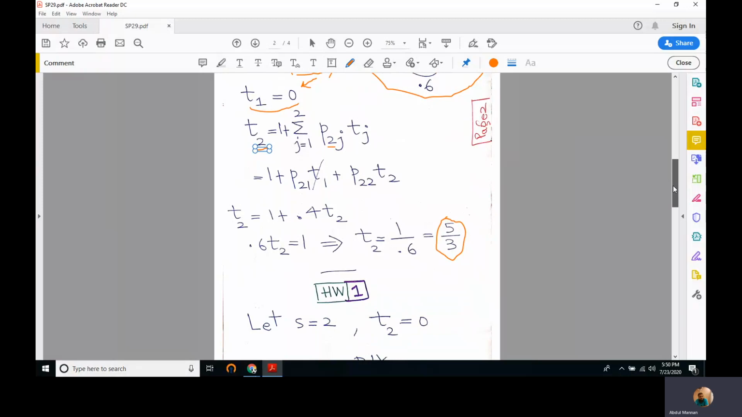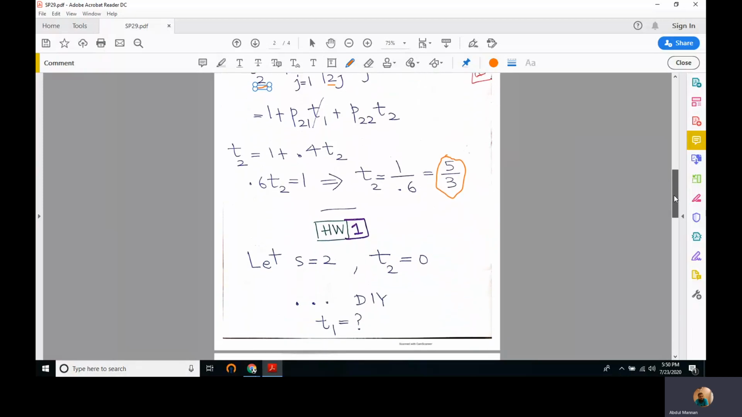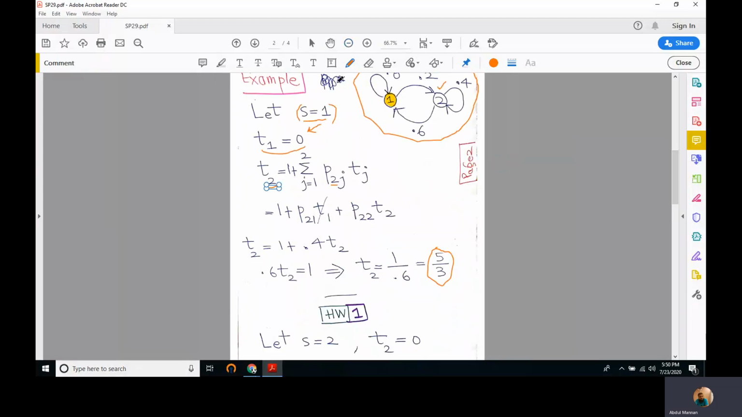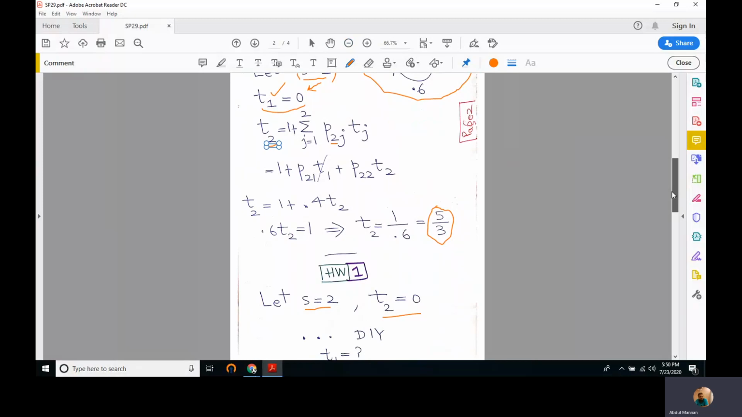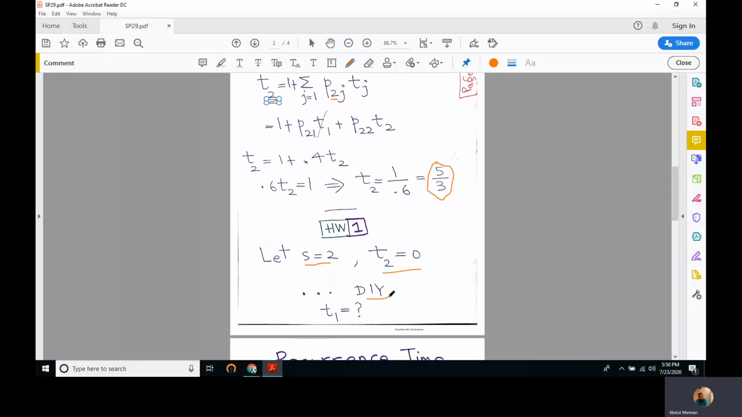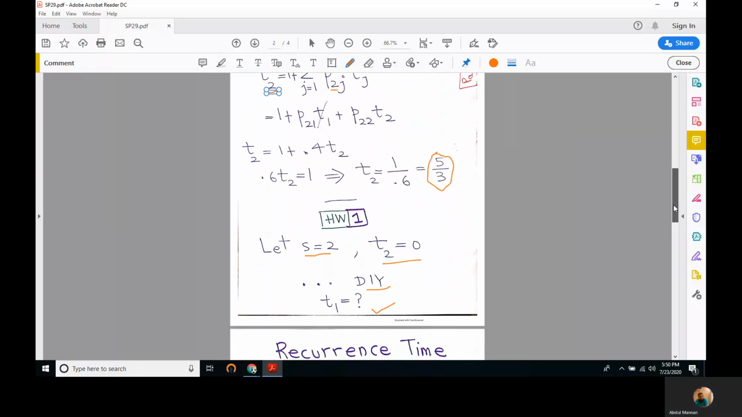So homework 1. We have 2 homeworks in this lecture. First homework is that previously we set s is equal to 1, the state for which we wanted to compute mean first passage time. Now it's a homework for my students to put s is equal to 2. And if we put s is equal to 2, we'll definitely put t2 is equal to 0 instead of t1 is equal to 0 that we had in the first case. And if you put t2 is equal to 0, you have to do it yourself and find the value of t1. This is homework number 1.